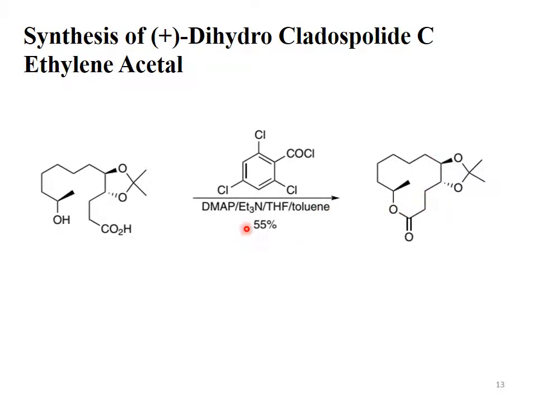The resulting mixed anhydride was introduced to a solution of DMAP in toluene, and we obtain this cyclic ester. The yield of the product is 55%. The reaction is called the Yamaguchi macrolactonization reaction. During this reaction, dextrorotatory dihydrocladospolide C ethylene acetal was prepared by using the Yamaguchi reagents, 2,4,6-trichlorobenzoyl chloride and dimethylaminopyridine.